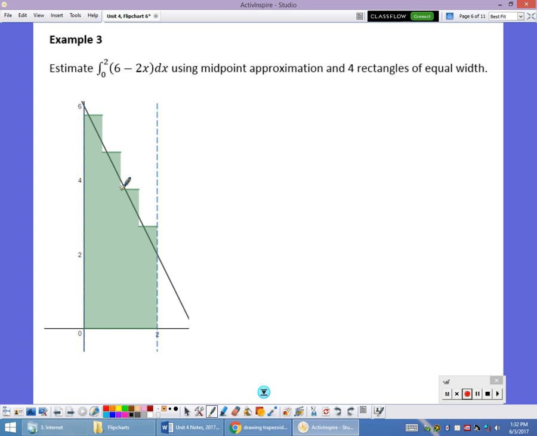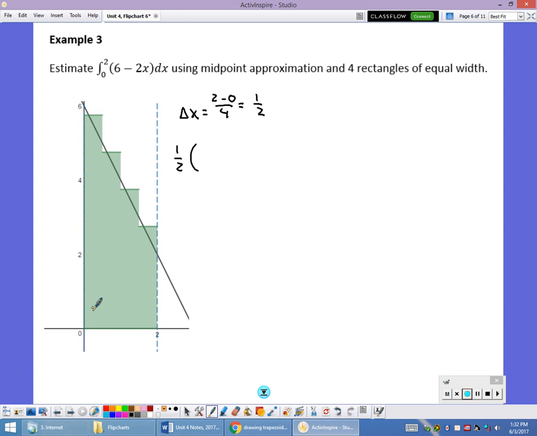And then what I'm going to do is use the midpoint of that interval to find the height of the rectangle. So my delta x this time is going to be 2 minus 0 divided by 4 rectangles, which is going to be 1/2. So 1/2 out front. And then I'm going to use the midpoint on each interval. So on this first interval, it's going to be 0 up to 0.5.